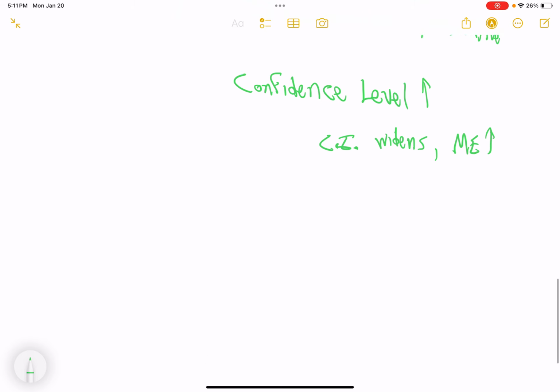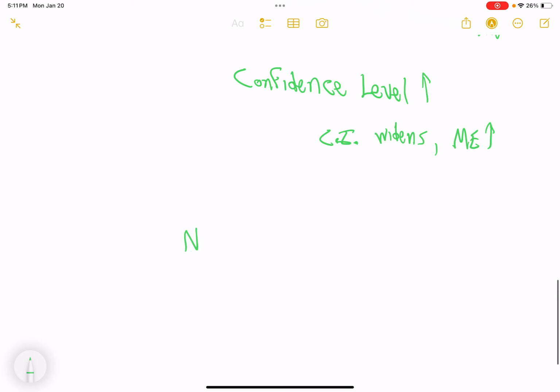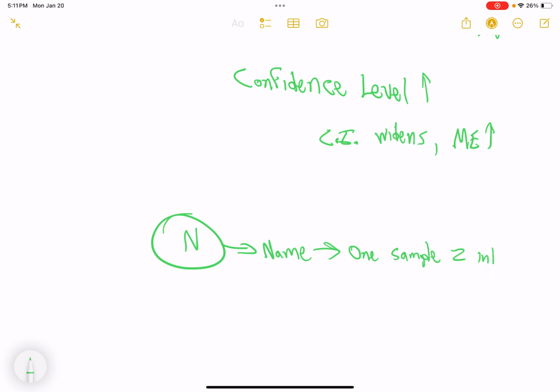Okay, we move on to slide 12, and with slide 12 we hit the N in PANIC. And the N is just the name, and we're just going to name it. And what are we going to name it? It is a one sample Z interval for a proportion. So you'll say something like, we are creating a one sample Z interval for a proportion.